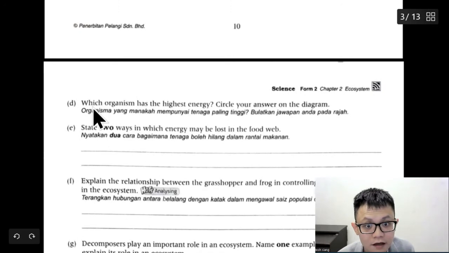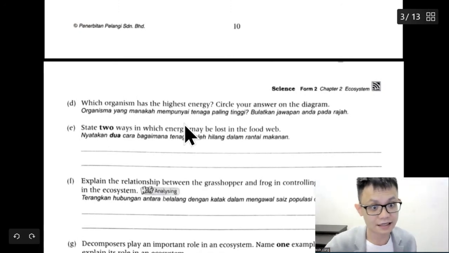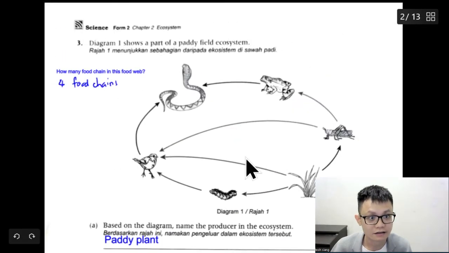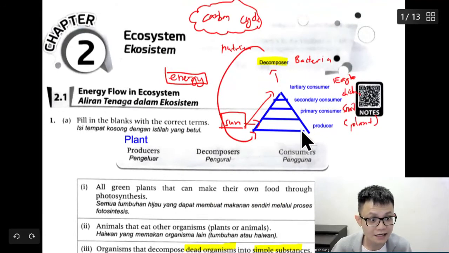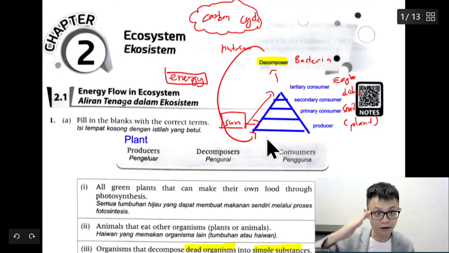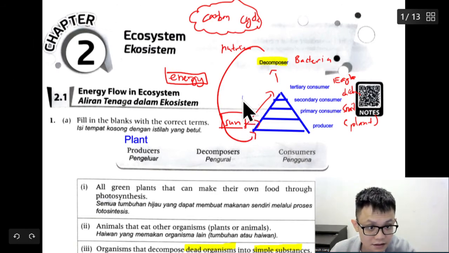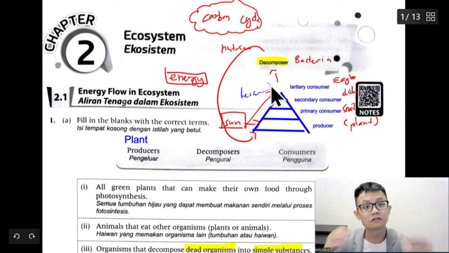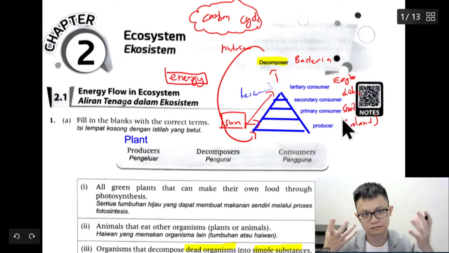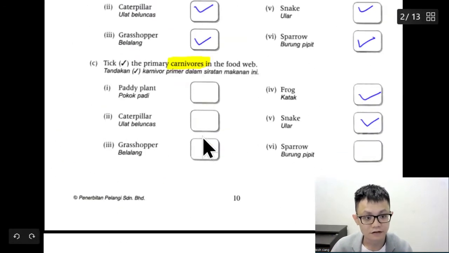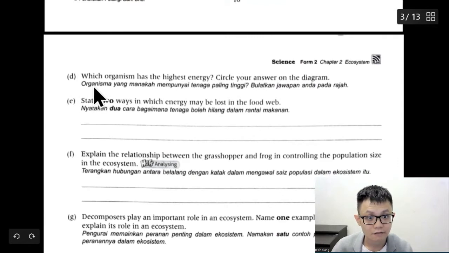Okay, let's move on. Which organism has the highest energy? Circle your answer in the diagram. As we learned, the highest energy is the producer. As you go up, the energy is lesser because the energy is lost through respiration and moving and so on. So for this question, circle the diagram with the highest energy.